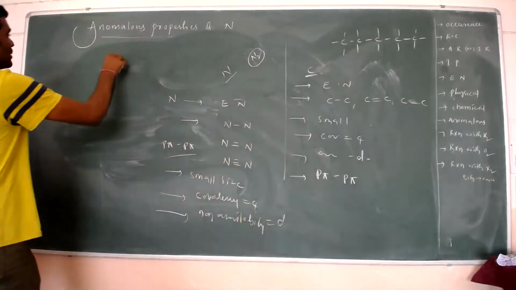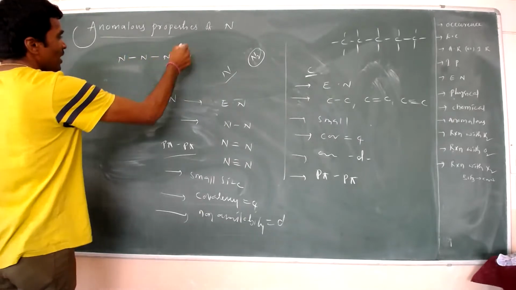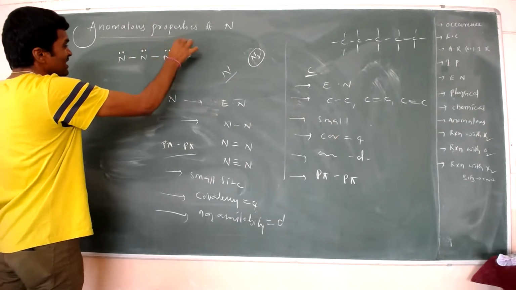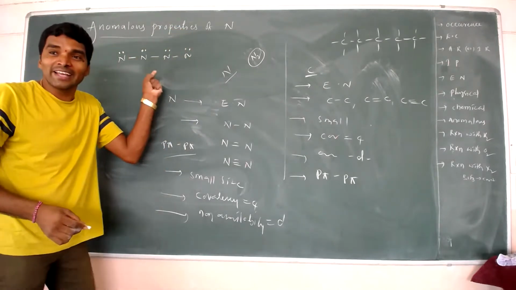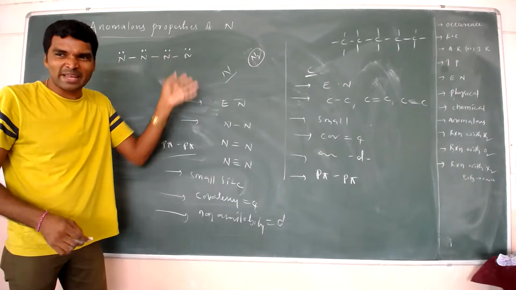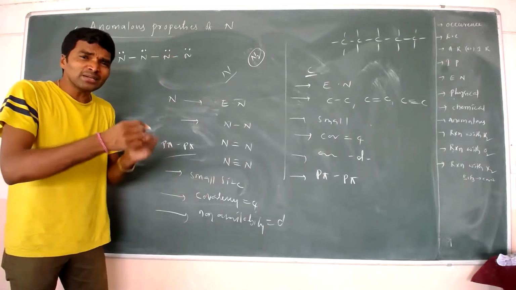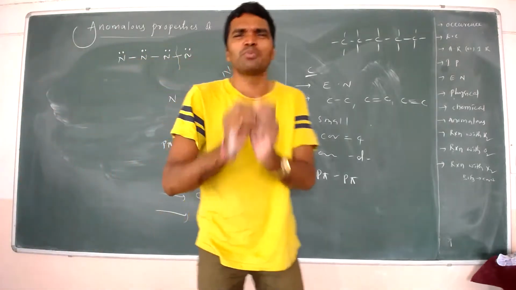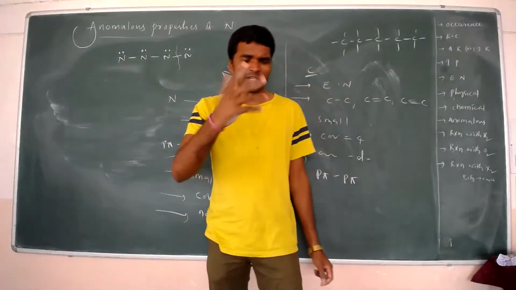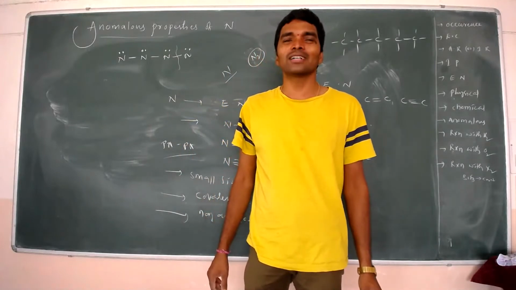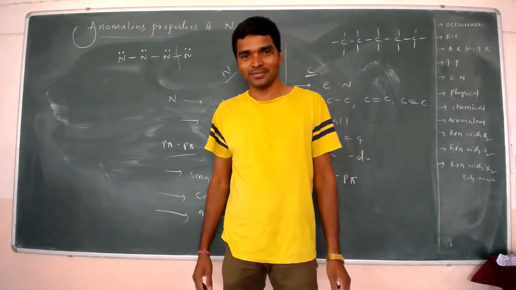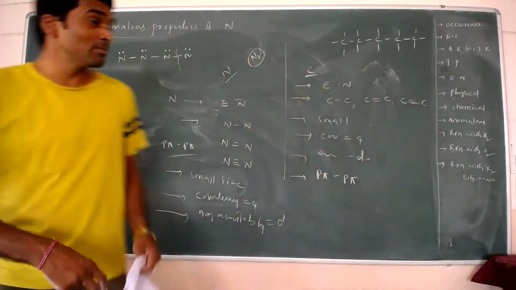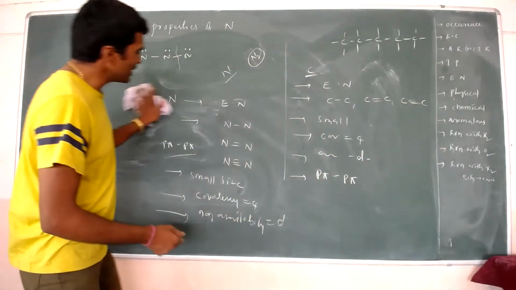So if I form nitrogen to nitrogen catenation, what happens? I'm having non-bonding electrons here, so inter-repulsion of these non-bonding electrons is going to take place. Due to those inter-repulsions, the bond is going to weaken, and it's going to break. So that's why I'm not able to exhibit catenation capacity. Okay, so this is a very important point of anomalous properties of nitrogen.